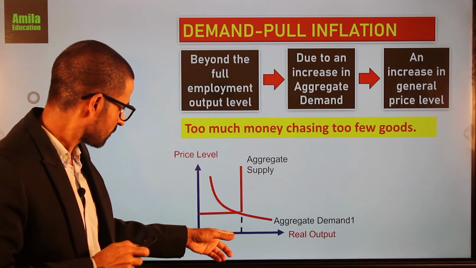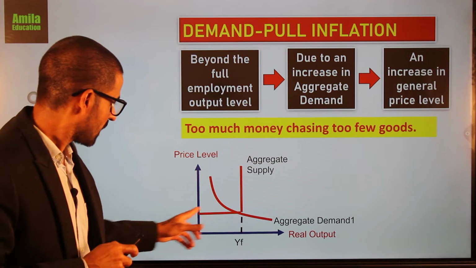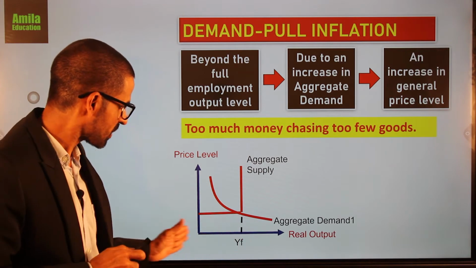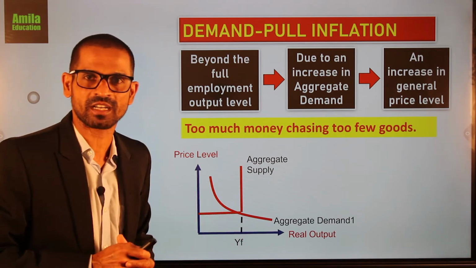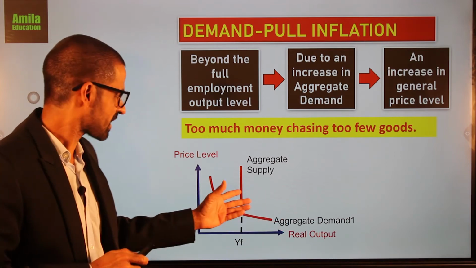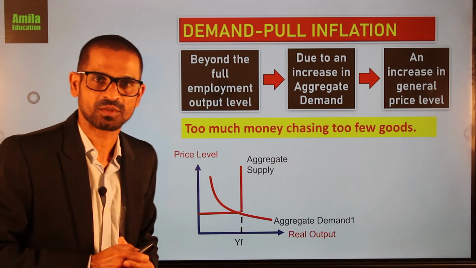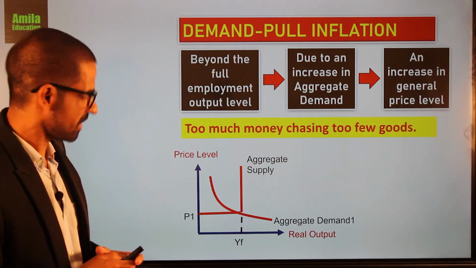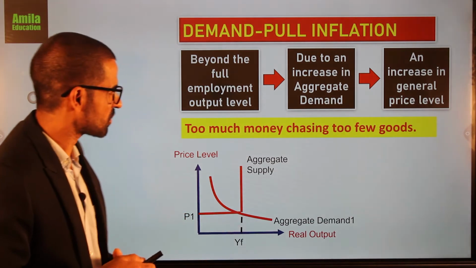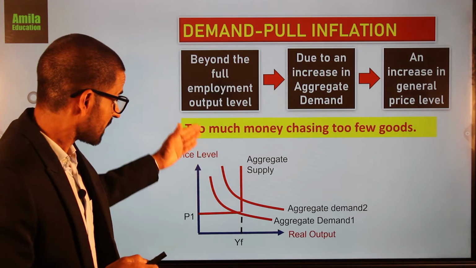Initially, up to the full employment level, the aggregate supply curve is horizontal, showing that there is a potential to increase the real output up to the full employment level. After the full employment level, real output cannot increase, only the price level will increase. So this is an extreme shape of the aggregate supply curve. This is the price level and the real output at this equilibrium. Then we have to identify the increase in aggregate demand.